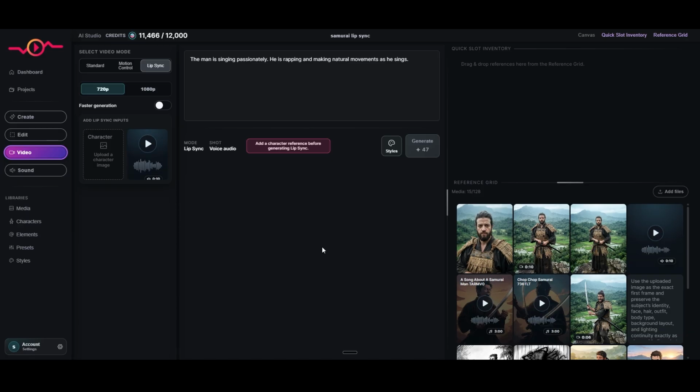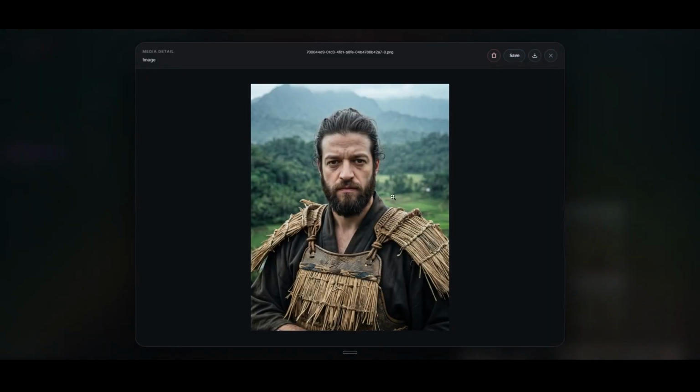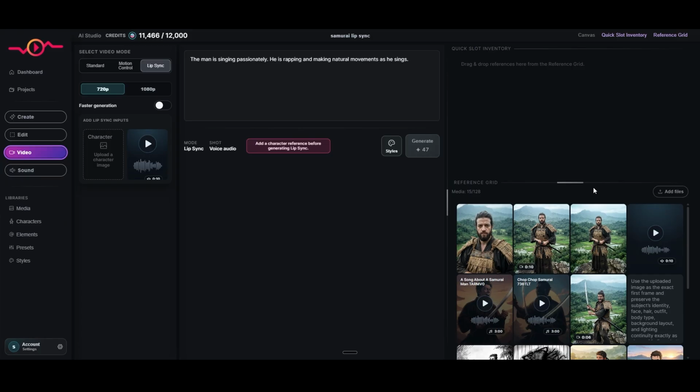So on this next try, I did a couple of things. Number 1, I made a more zoomed in version of this photo, so I'll go ahead and drop that in here. And also I'm going to be using this prompt that says the man is singing passionately, he is rapping and making natural movement as he sings. Let's see if this gives us a better output.